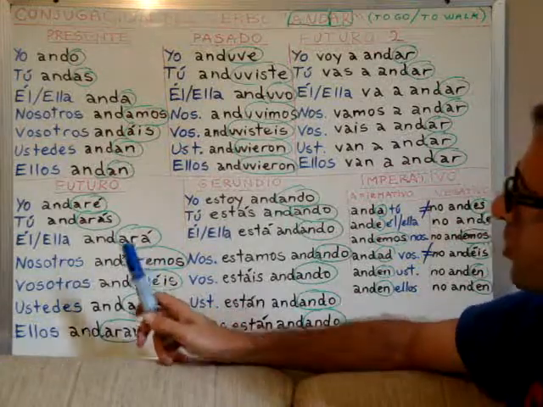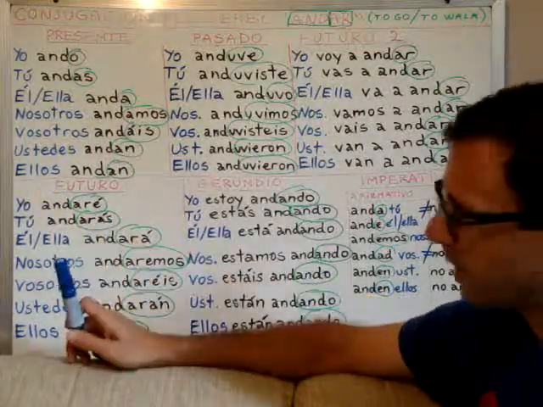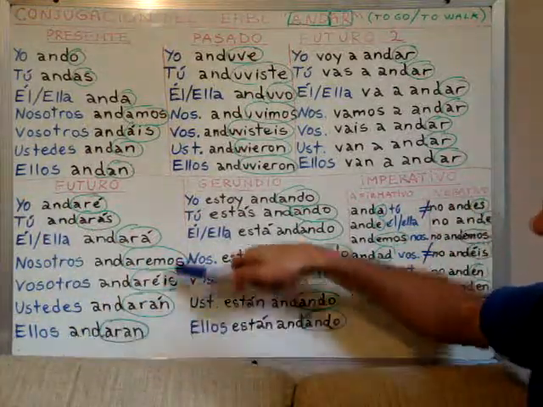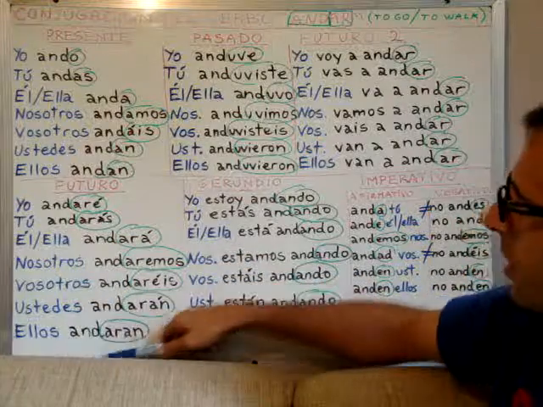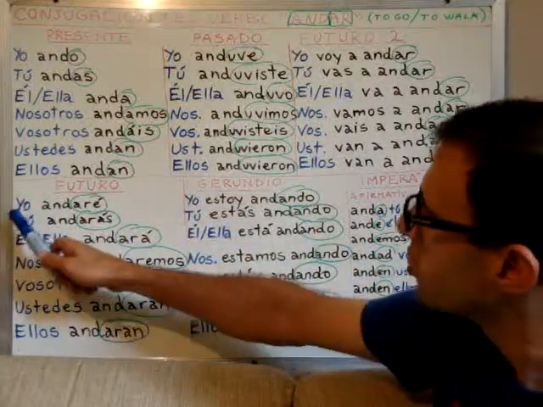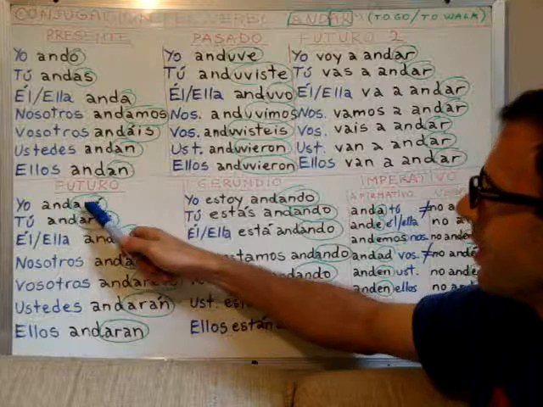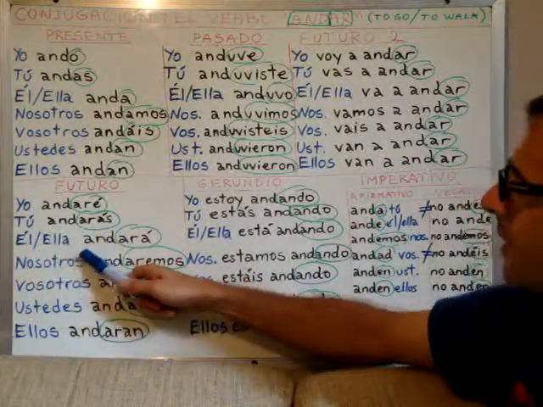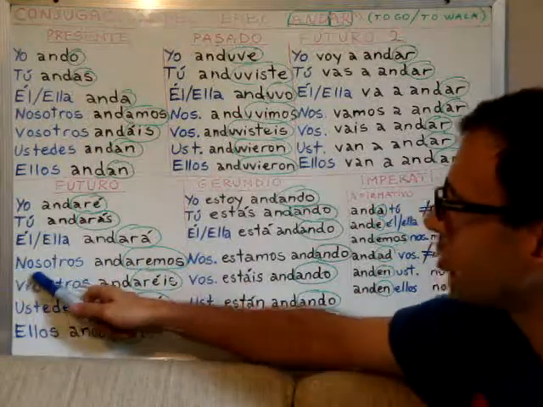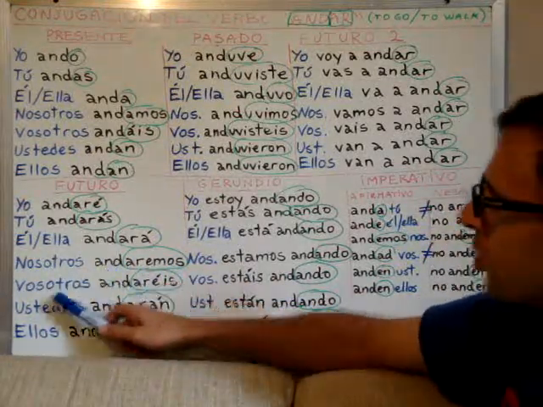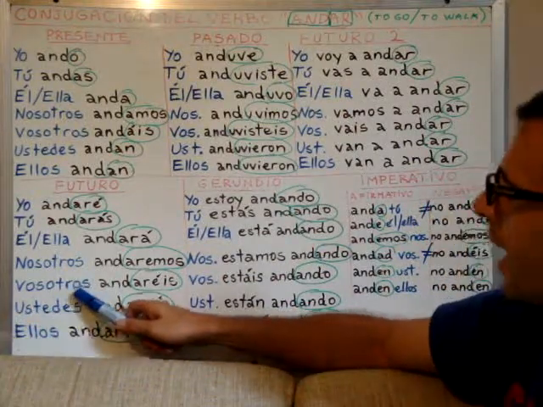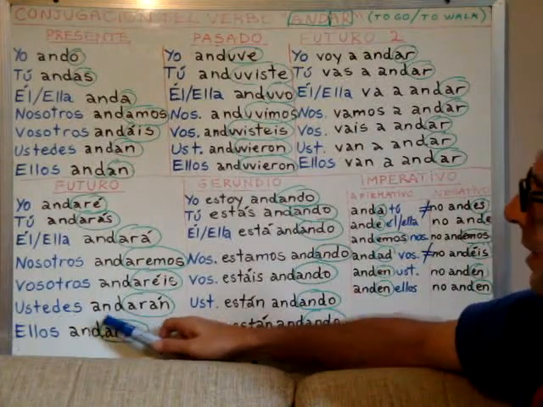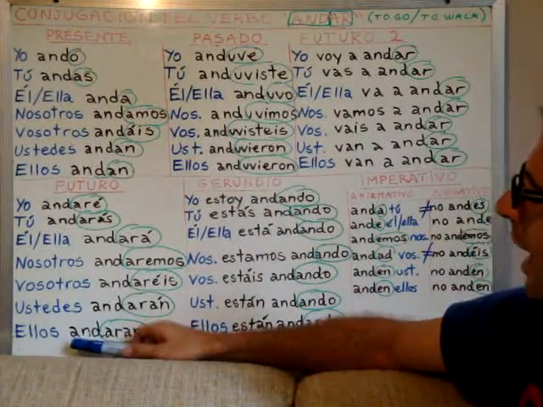Now for the future, let's begin with the simple future, right? Here you can see it's regular, there is no irregularity in this tense. Yo andaré, tú andarás, él andará, nosotros andaremos, vosotros andaréis, ustedes andarán, and ellos andarán.